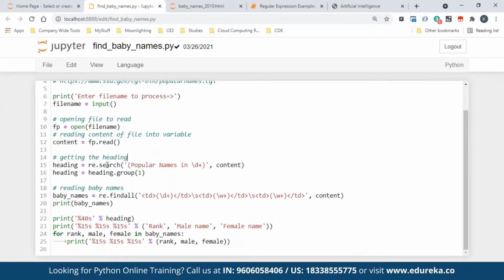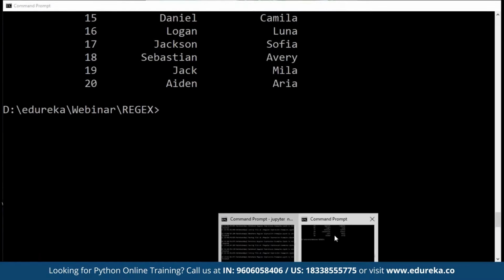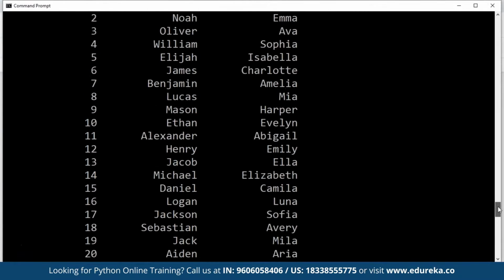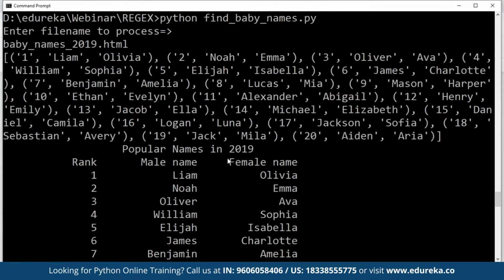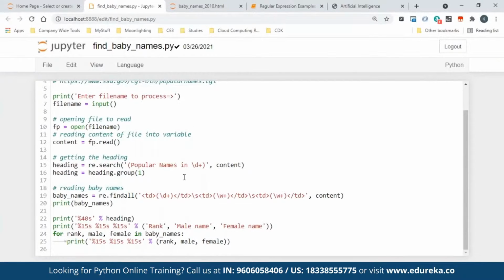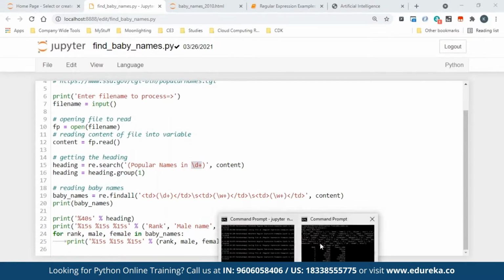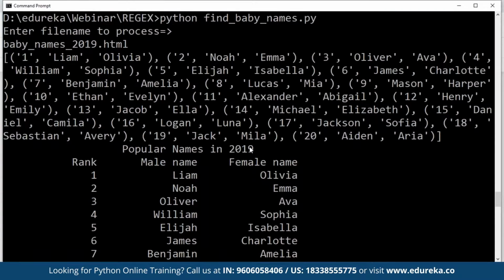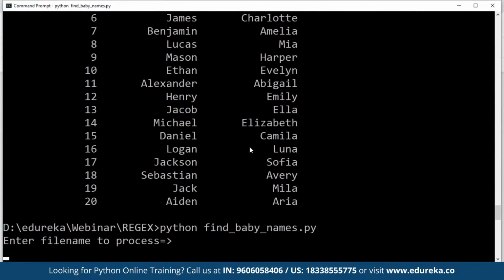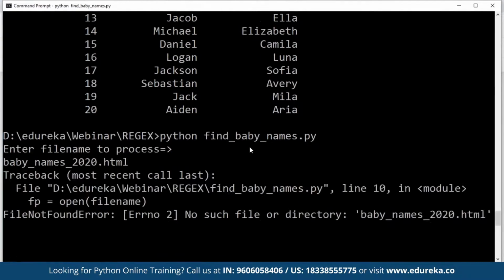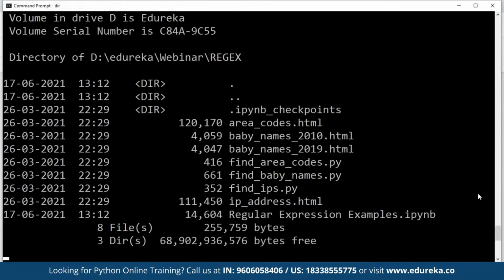Now what I did, see, I used re.search to search for the popular names, because if you see my output, this popular names heading is already there. So I have to fetch it separately. It is not part of the normal pattern. I don't know the year, because here it says 2019. If I run it again with baby names 2020.html, okay, there's no file with that.